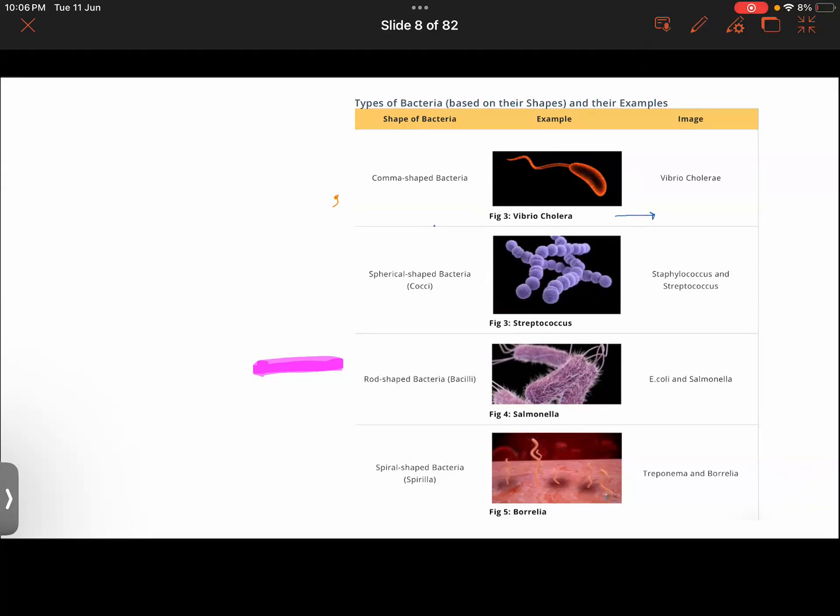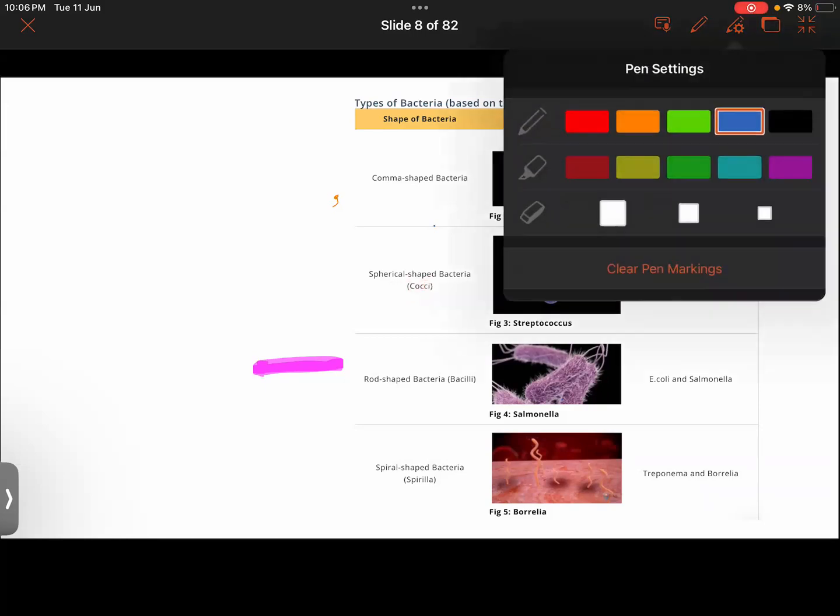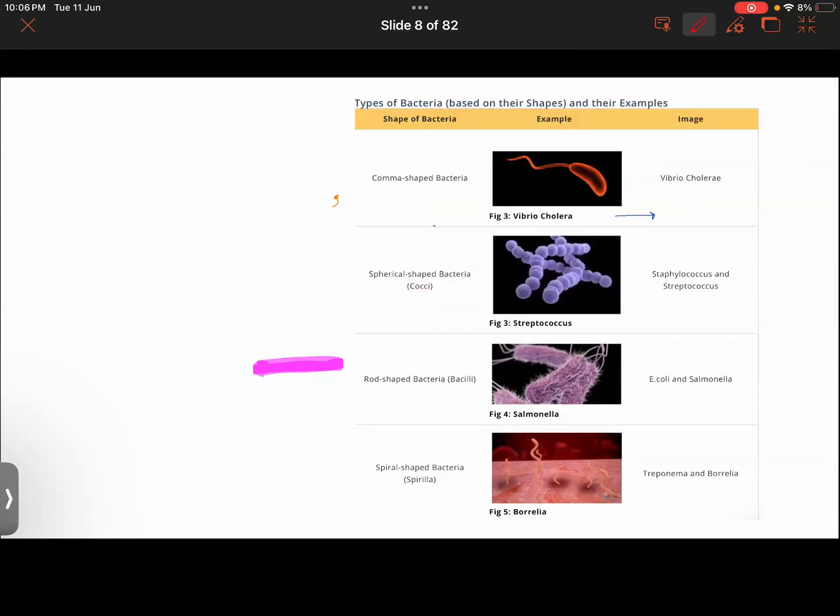Then you have bacteria having a spherical shape, how a ball looks, or how a cricket ball looks. Some bacteria have a spherical shape, and they are found living in colonies. Colonies meaning in groups. So that is called cocci bacteria. One such example is Streptococcus.